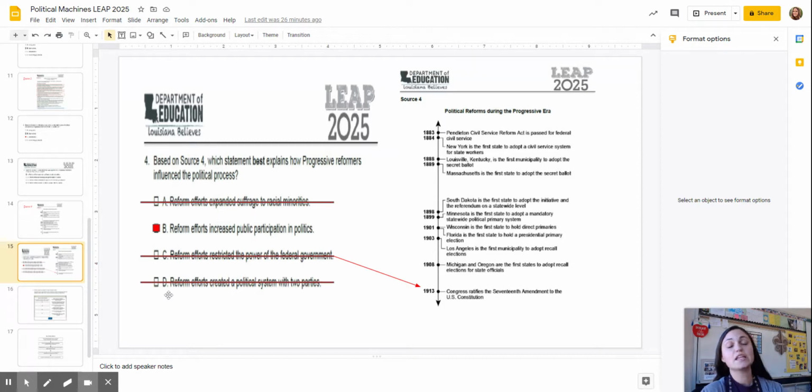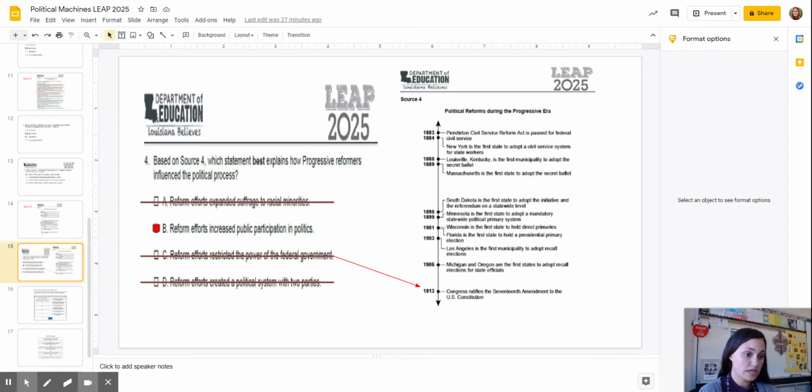Lastly we have, and when you're taking your test, you have this tool where you can put a little X over ones that are wrong to just help you keep your mental pace of where you're at. So you can just put that X over your wrong answers. And then D, reform efforts created a political system with two parties. Again, looking at the timeline, it doesn't say anything about parties.